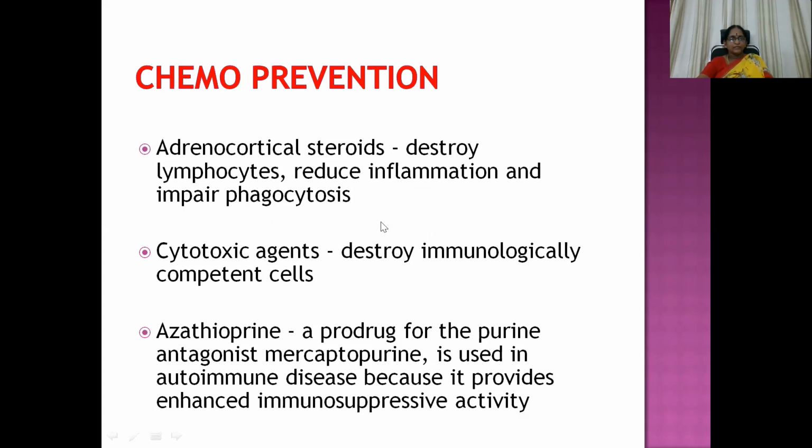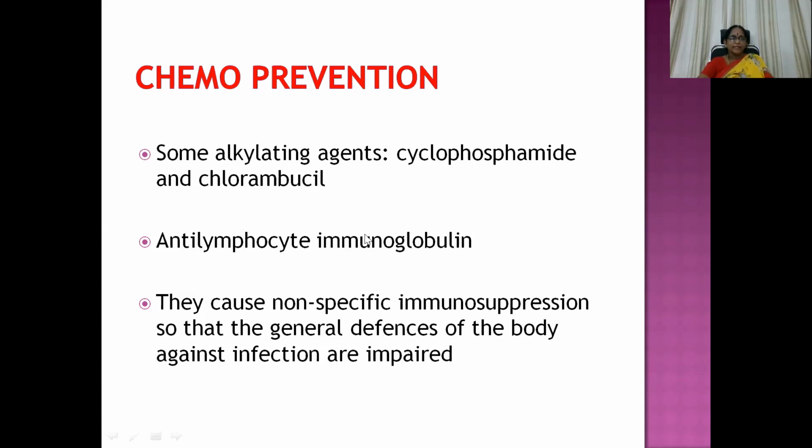Then adrenocortical steroids destroy lymphocytes, reduce inflammation, and impair phagocytosis. Cytotoxic agents destroy immunologically competent cells. So azathioprine, a prodrug for the purine antagonist mercaptopurine, is used in autoimmune disease because it provides enhanced immunosuppressive activity. These also can be used. Then some alkylating agents like cyclophosphamide and chlorambucil, and anti-lymphocyte immunoglobulin.